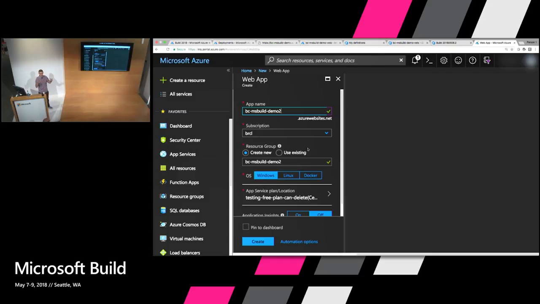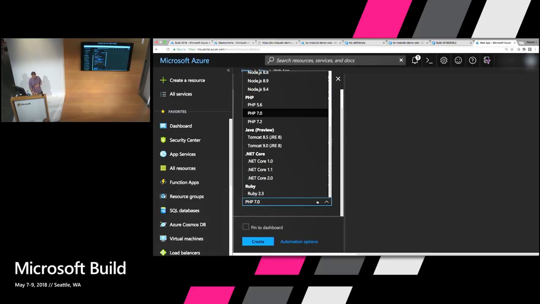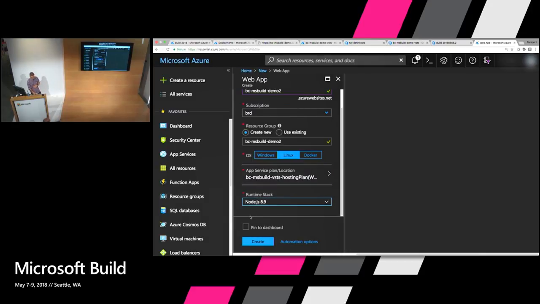Resource group is just a logical grouping for all the types of things that you might be leveraging within Azure in addition to app services, or maybe you have multiple app services that you want to run with. We'll create a new one for that. Choose Linux for our operating system to run Node on, and the app service plan, and the runtime stack. Specifically, we want to go with Node 8.9. We're going to choose Pin to Dashboard and click Create.